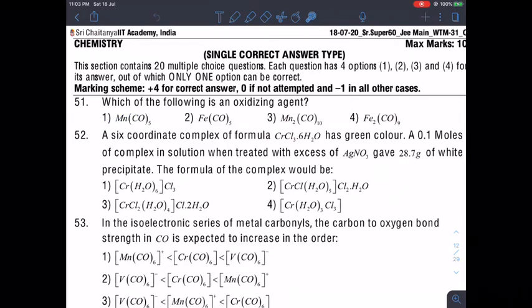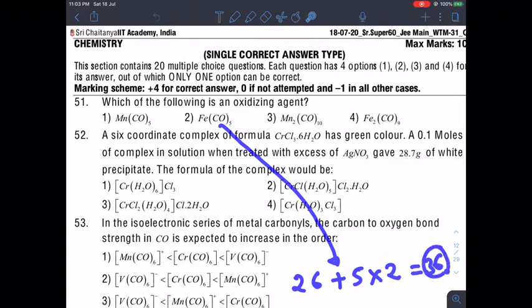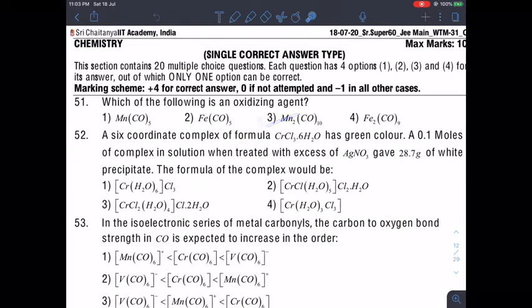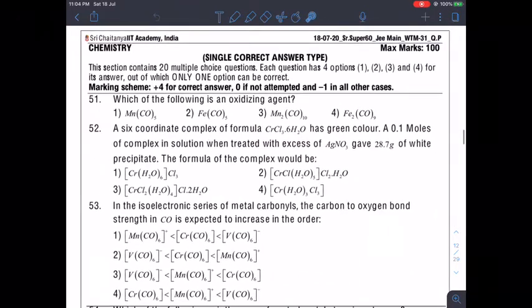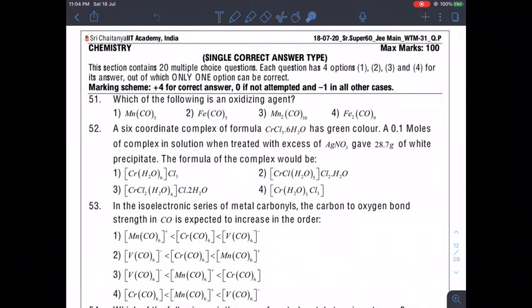Likewise you can check for Fe(CO)5. The atomic number of iron is 26, plus 5 into 2, so the total number of electrons is 36, which is equal to argon, which means that it follows EAN. Like that you can check that all of them follow EAN except this one, so this will be acting as an oxidizing agent.